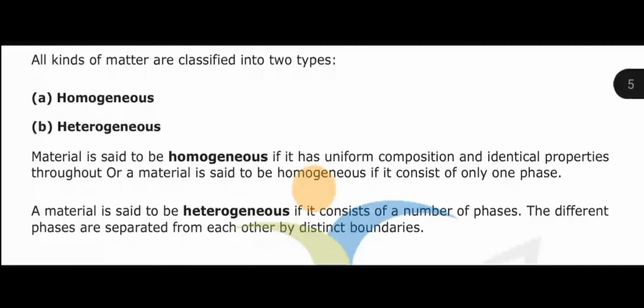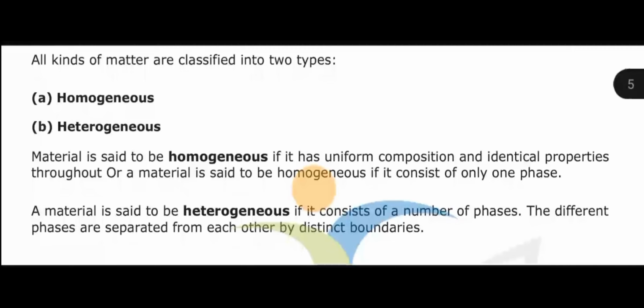Now homogeneous mixtures are the mixtures in which you see only a single phase, thoroughly mixed, like sugar in water, salt in water. When you dissolve sugar in water, sugar completely dissolves in it. You can't see the sugar particles or the salt particles in the water. That means you have a homogeneous mixture. In case of air, you can't see where is oxygen, where is nitrogen. You see only a single phase, that is the gaseous phase.